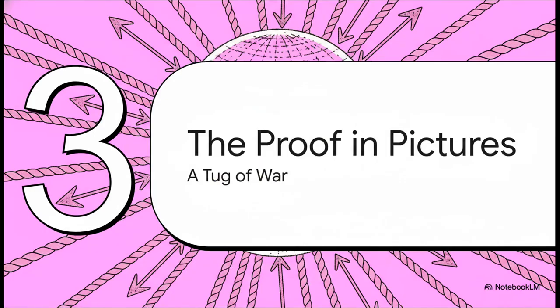If we can show that's true for the whole sphere, then the net force just has to be zero. Let's actually build this proof visually. Think about it like you're the prize in the middle of a perfect 360-degree tug of war. For every single rope pulling you forward, there's another one pulling you backward with the exact same strength. Let's see how that works with gravity.